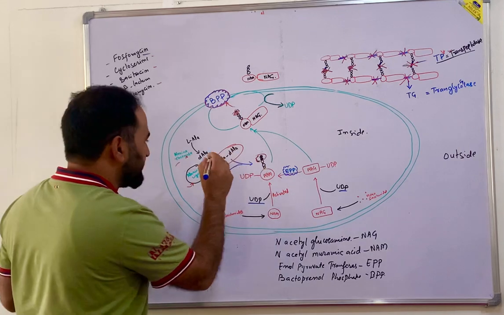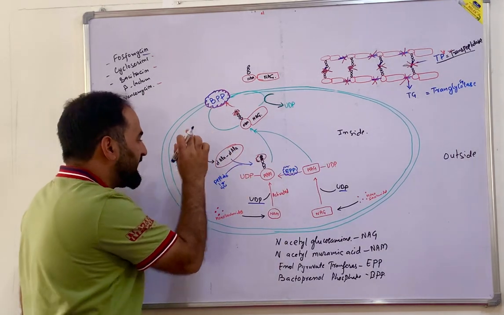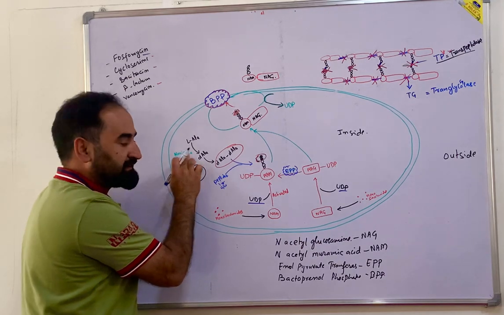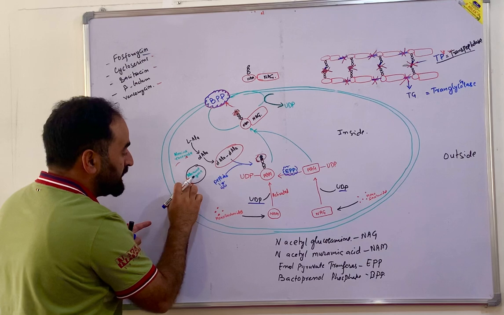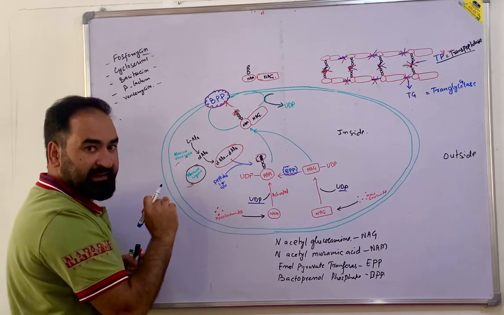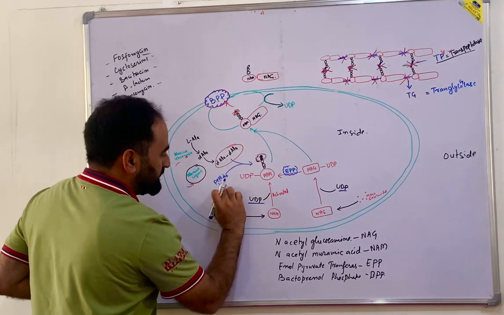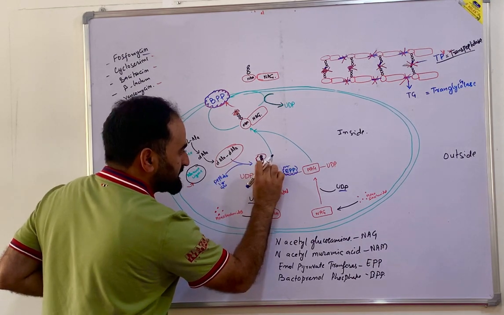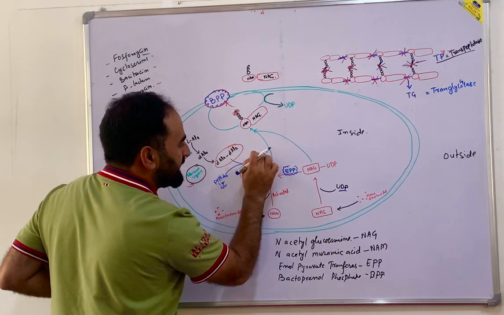That D-alanine is important. Why? I will tell you. First alanine, with the help of enzyme alanine racemase, gets converted into D-alanine. Then D-alanine, with the help of enzyme D-alanine ligase, gets converted into the D-alanine dipeptide. This is the terminal. That means first amino acid comes, sits here at the NAM, second, third, and lastly D-alanine.